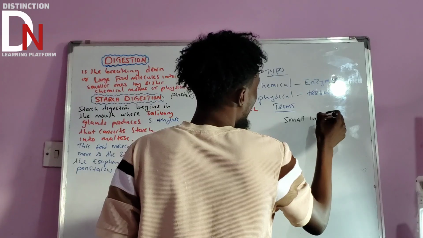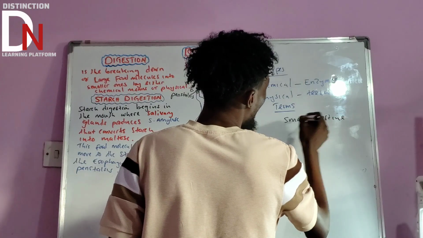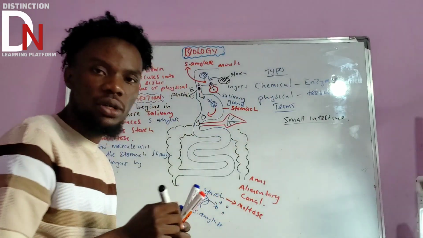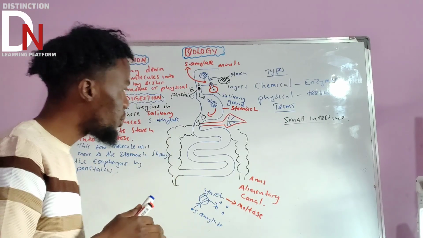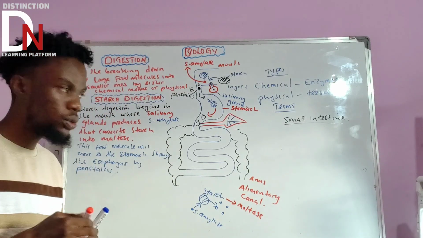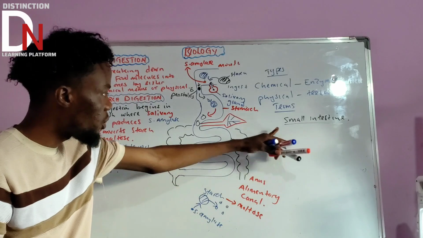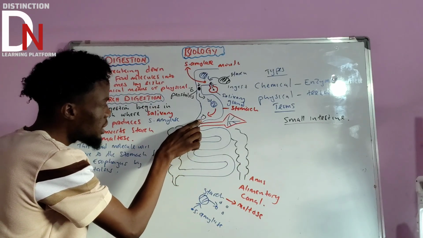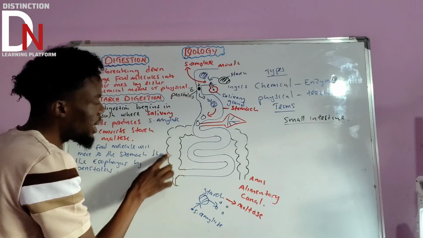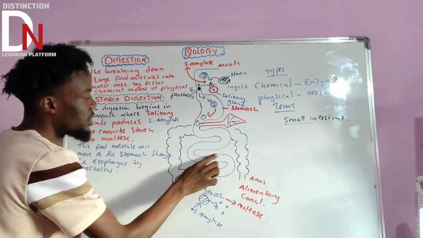Small intestine. So let's talk about them. If we start talking about something, we need to understand it so that we don't forget, because there are important terms that we are going to talk about. If you talk about the small intestine, this is the one in blue, starting from where the stomach ends, up to where the large intestine begins. Those are what we call the small intestine.